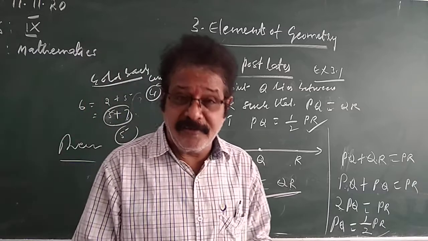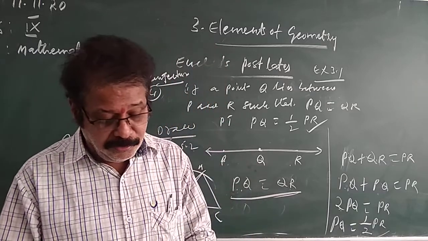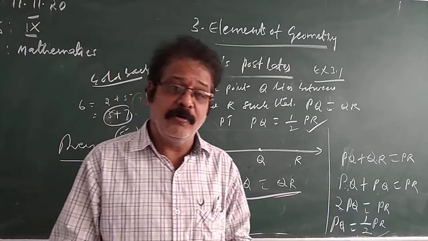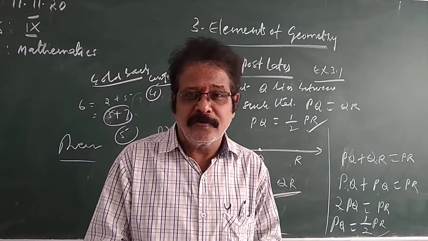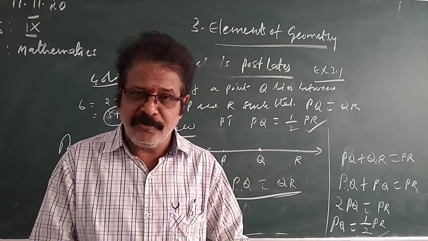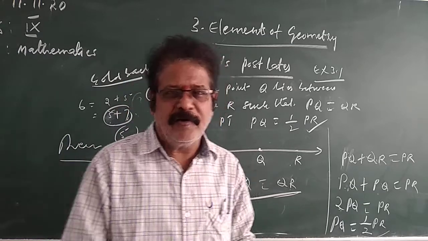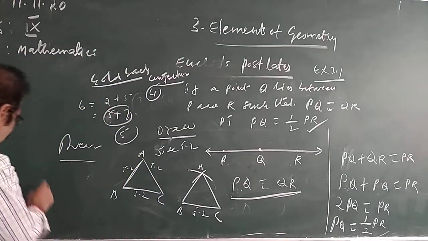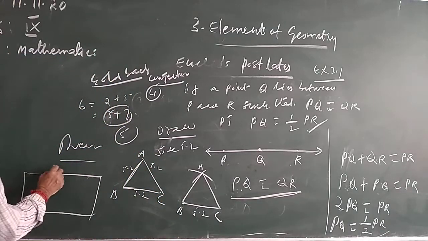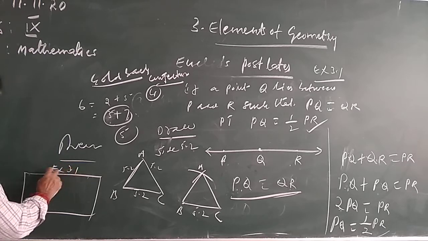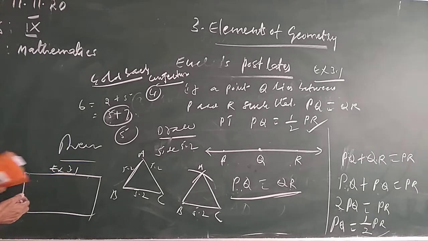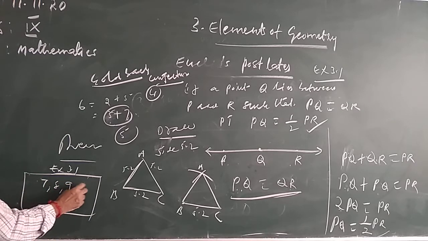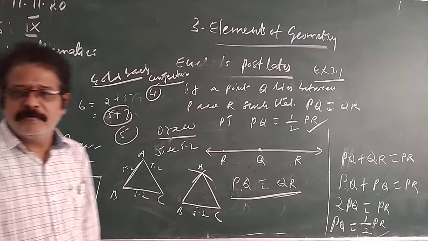More 3 problems are left in this exercise 3.1. You can do problems 7, 8, 9, 10. You try and do them in the homework book or classwork. Okay. So I hope you clearly understood. So the chapter is over. Whatever problems I skipped, you do for homework. In exercise 3.1, in the classwork itself, I explained a total of 6 problems. Remaining 7, 8, 9, 10 problems, do for homework. Thank you, children.